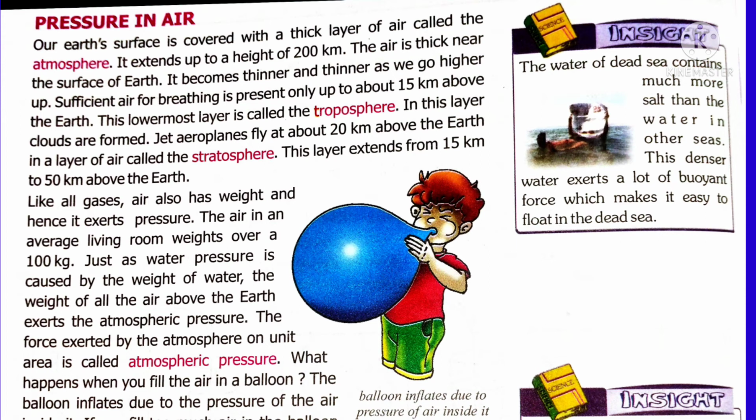Jet aeroplanes all fly in the stratosphere, which is located just above the troposphere. It extends from 15 km to 50 km above the Earth's surface. You know that air also has weight. The air in an average living room weighs over 100 kg. Imagine, air also having weight like us. Water pressure is because of the weight of water. In the same way, air pressure is because of the weight of air. Air exerts pressure. The force exerted by the atmospheric air on unit area is called atmospheric pressure.